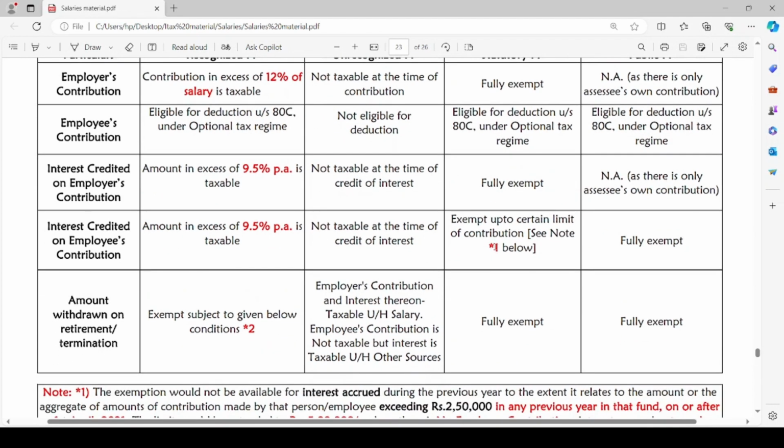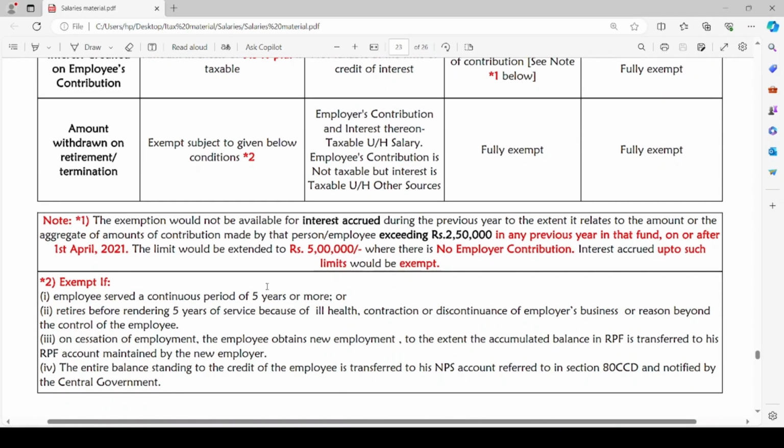Amount withdrawn on retirement or termination. Any amount withdrawn on retirement or termination from the recognized Provident Fund will be exempt subject to the given below conditions. That is, it will be exempt if the employee has served for a continuous period of 5 years or more under the employer, or he retires before rendering 5 years of service. If the employee retires before rendering 5 years of service, the reason should be because of ill health, any contraction of disease or discontinuance of employer's business, or reason beyond the control of the employee.